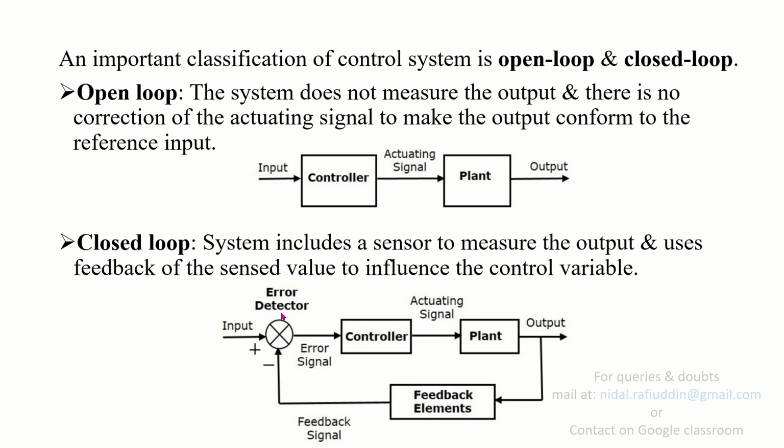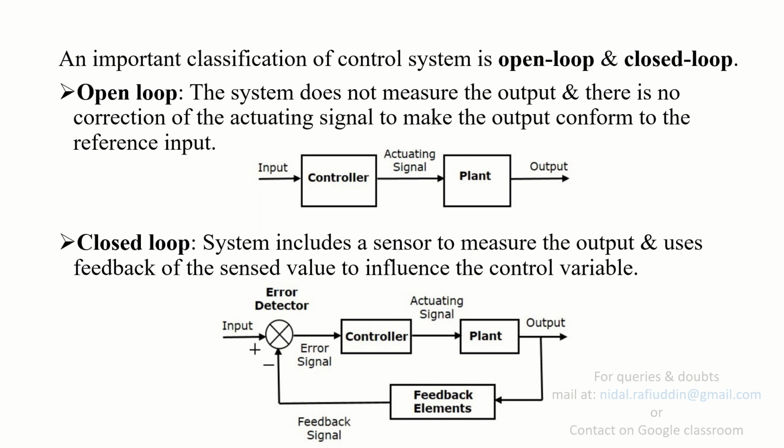So in case of a closed loop system, we have a sensor employed, a feedback element which is going to sense the output. The work of the feedback element or the sensor is to somehow convert the output variable into a form that it could be compared with the input signal.